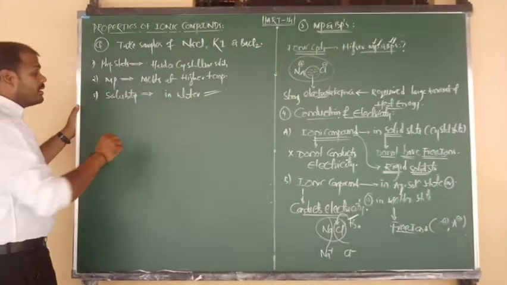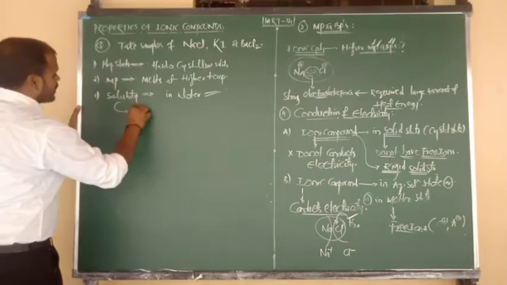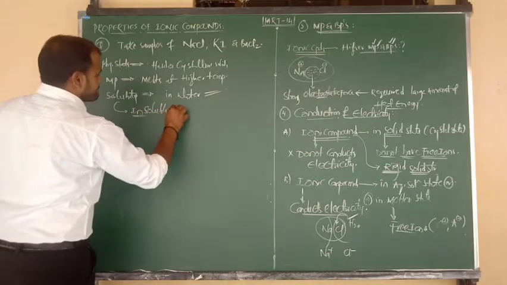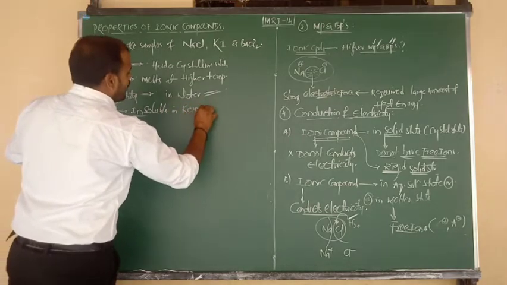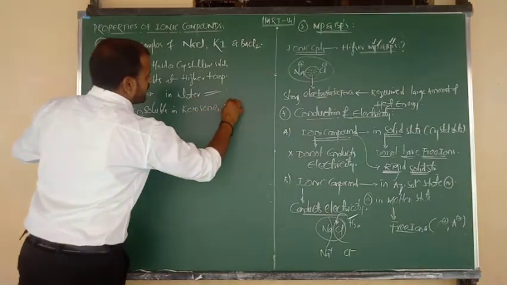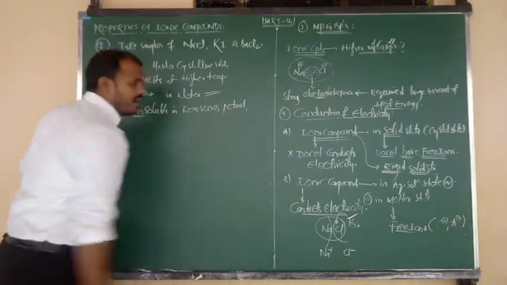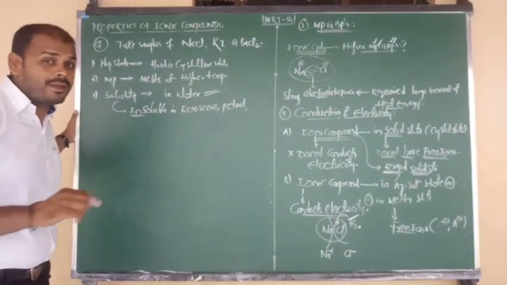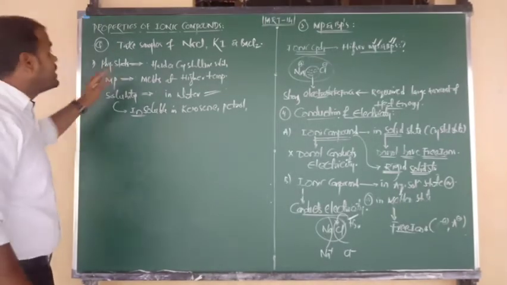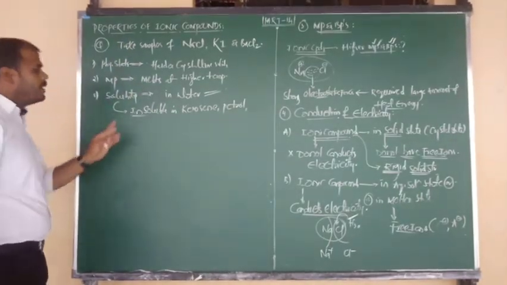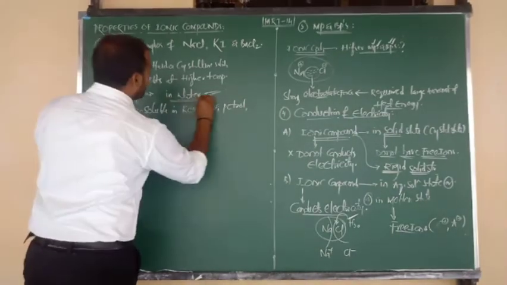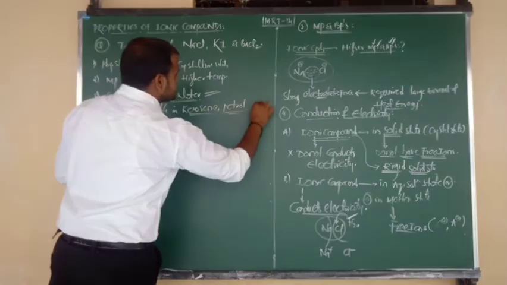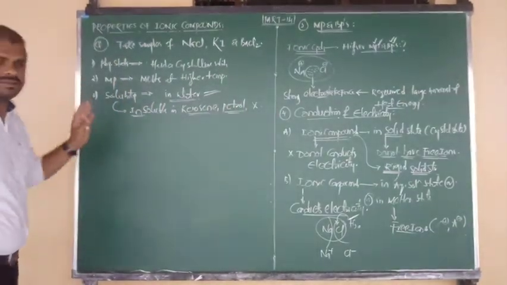But try to remember that they are insoluble in kerosene, petrol, petroleum ether, carbon tetrachloride, and chloroform. In all these organic solvents, ionic compounds are not soluble. Ionic compounds are soluble only in polar solvents, but they won't dissolve in kerosene and petrol, such organic solvents. सोल्युबल नहीं हो सकते.